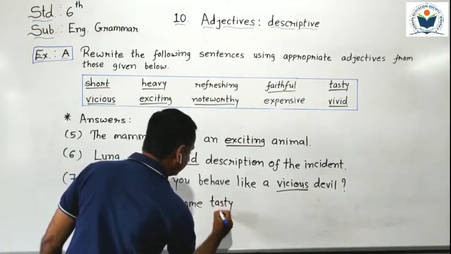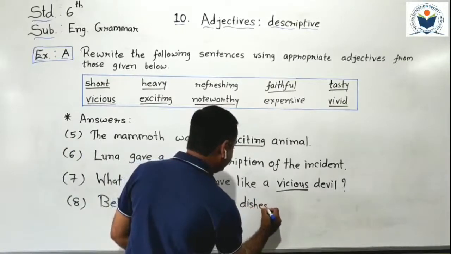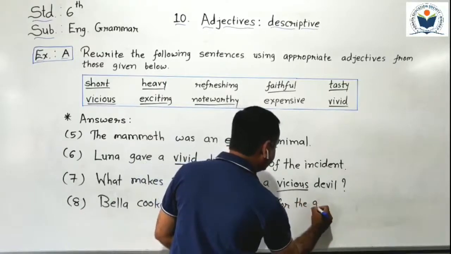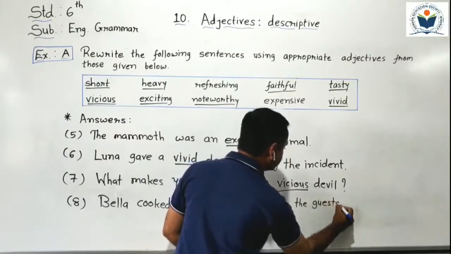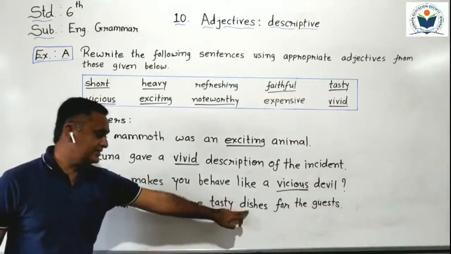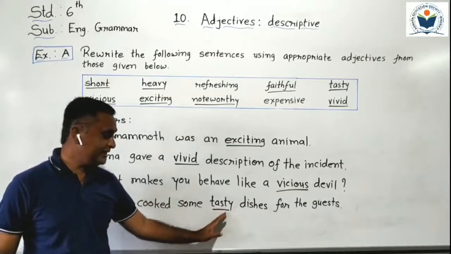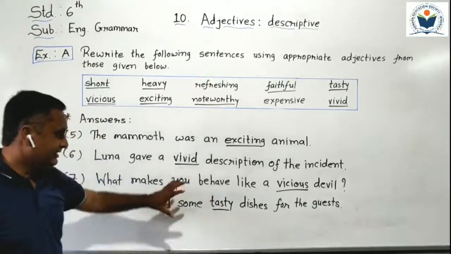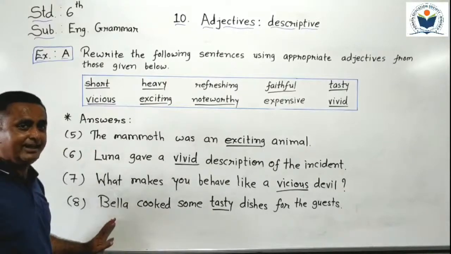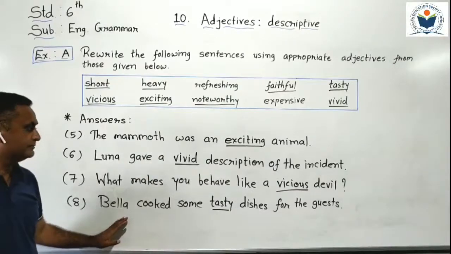Tasty dishes for the guests. Can you understand, students? I put tasty adjective before dishes. Dishes, but which type of dishes? Tasty dishes. So here adjective tasty describes the dishes. Can you understand till here, students? Here we completed 8 sentences, till sentence number 8. Okay? Just complete all the sentences in your textbook.